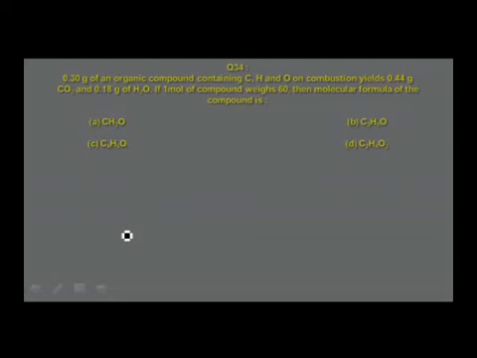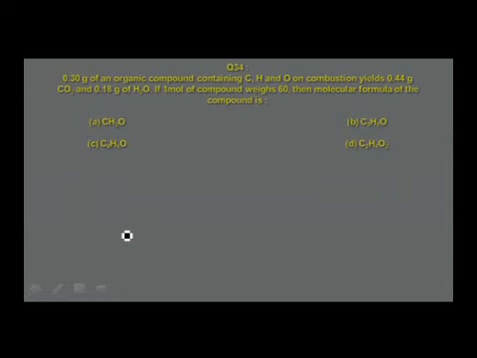0.3 gram of an organic compound containing carbon, hydrogen and oxygen on combustion yields 0.44 gram of carbon dioxide and 0.18 gram of water. If 1 mole of compound weighs 60, then molar mass of the compound is CH2O, C3H8O, C4H6O, C2H4O2.